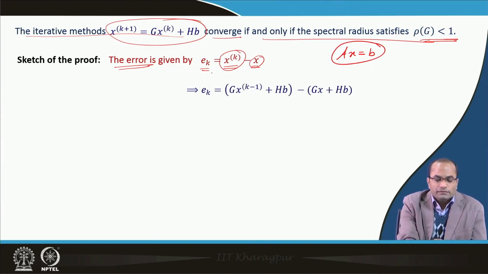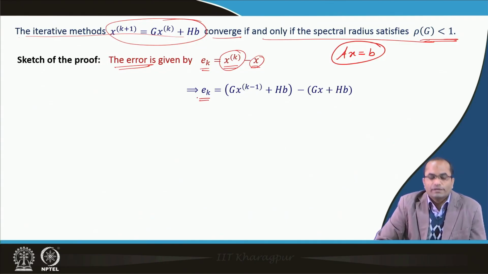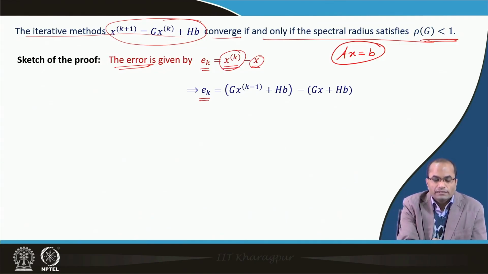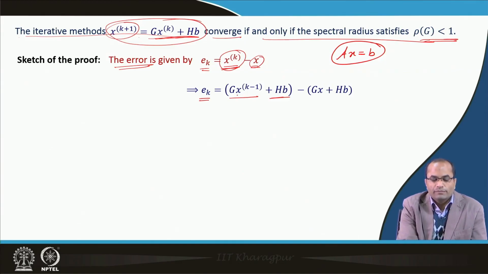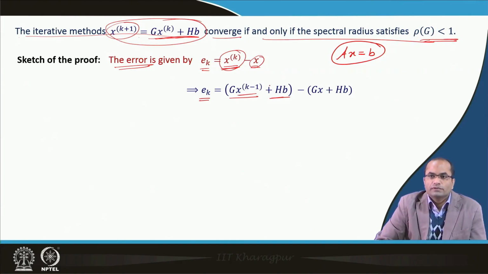Having this E k, the error at the kth iteration, we have x k by the iterative method, and we can replace this by g x k minus 1 plus h b, because the method is g x k plus h b, which gives x k plus 1. So, we have replaced x k minus 1, the value from the previous iteration.